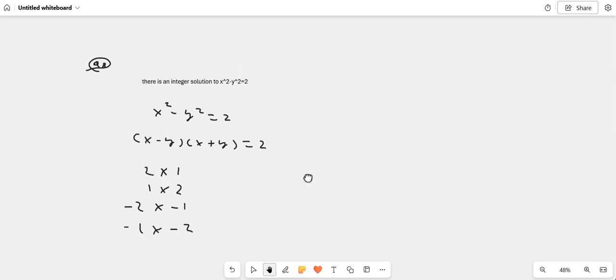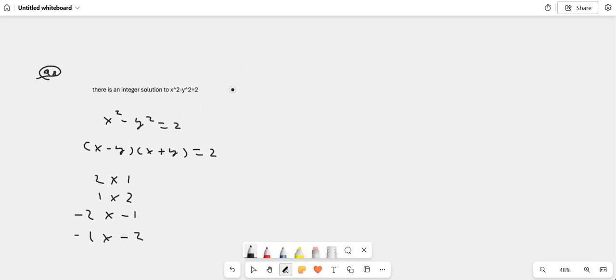Let's look at the first one. Let's make x minus y equal to 2 and x plus y equal to 1. If we solve for x, just add these two equations together, the y's will cancel, and you get 2x equal to 3. So x is equal to 3 over 2, dividing by 2. And then y is equal to what? Minus 1, and then just put x back in to find y.